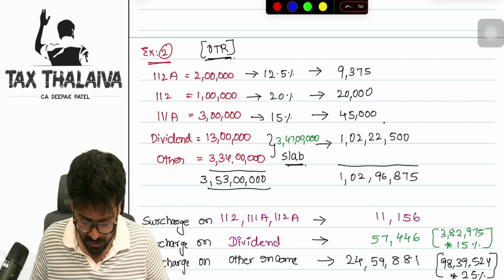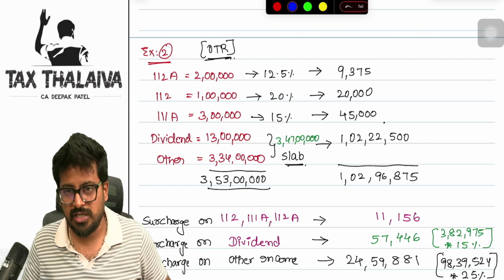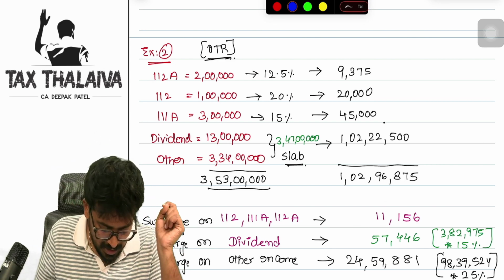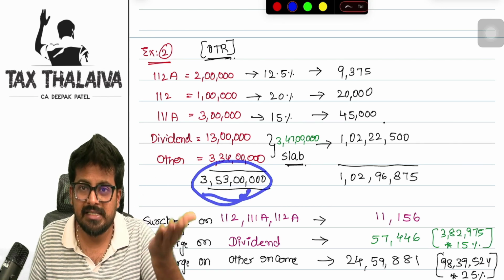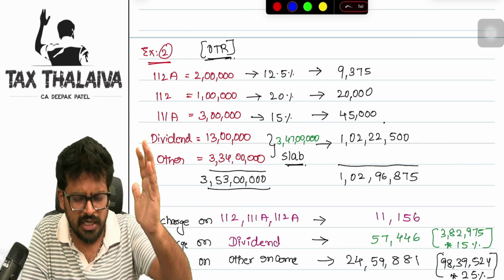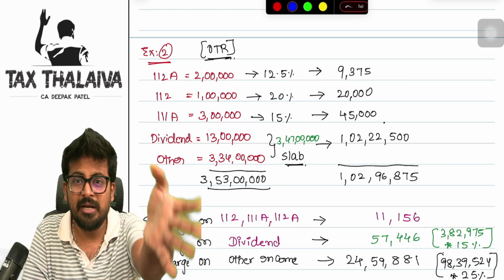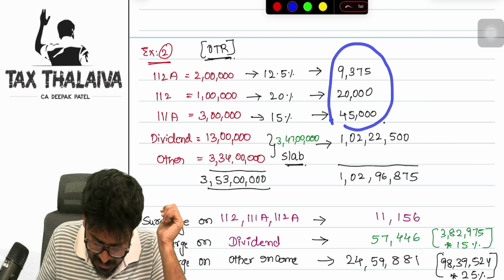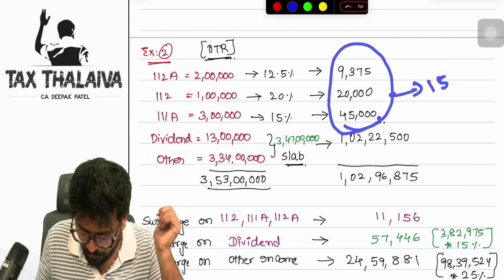Till here it is fine. The total tax liability is also fine. Now let's get into surcharge. See, surcharge on special income. If your income has exceeded 2 crores, is it exceeded? Yes, it has exceeded. So the moment you see total income exceeded 2 crores, on special income, straight away what? 15%, correct?